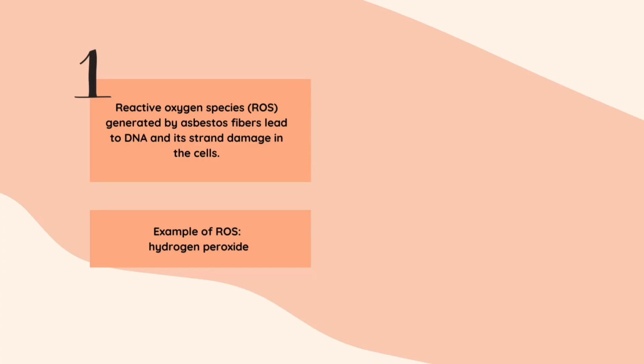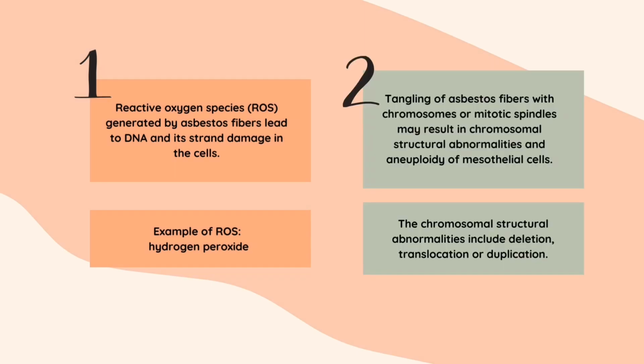Firstly, reactive oxygen species, ROS, that are generated by asbestos fibers lead to DNA damage and strand breaks of the cells. Macrophages, which phagocytose asbestos fibers but are unable to digest them, can also produce abundant reactive oxygen species. Secondly, asbestos fibers are also engulfed by mesothelial cells. Tangling of asbestos fibers with chromosomes or mitotic spindles may result in chromosomal structural abnormalities and aneuploidy of mesothelial cells.